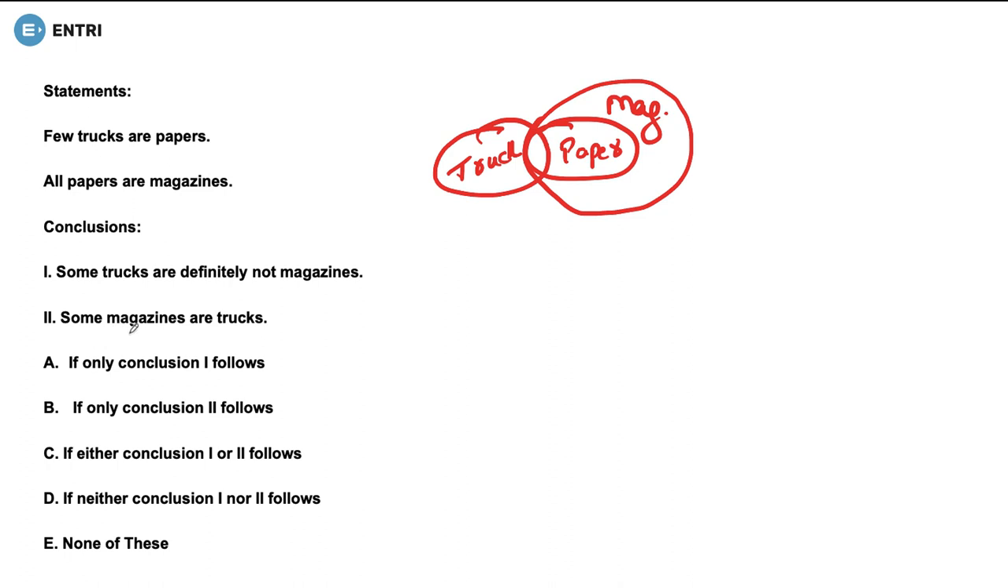The second thing is that some magazines are trucks. Some of the magazines are trucks, and this is the correct statement because it is clear here, isn't it? This is the overlapping part. So it is for sure that some of the magazines are trucks, but they are saying that some trucks are definitely not magazines. It's not sure, if the truck was in this part. So the first statement is not correct, but the second is for sure correct. Is there any option where they are saying that only conclusion 2 follows? Yeah, option number B is correct, which says that only the second conclusion follows.